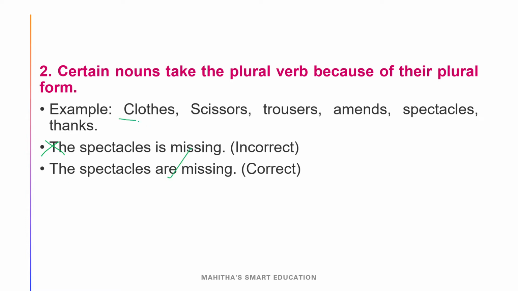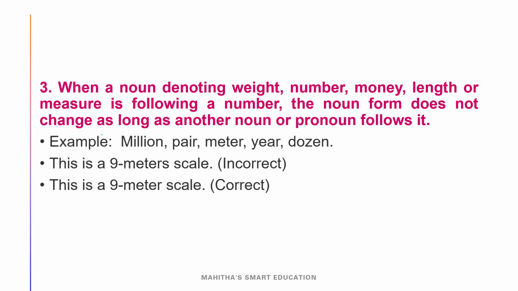And remember these words: clothes, scissors, trousers, amends, spectacles, and thanks. These all words will take the plural form of the helping verb. Remember them.